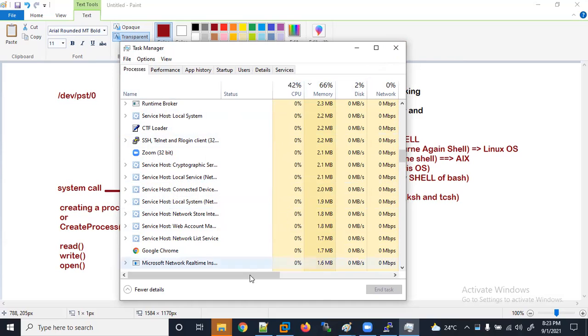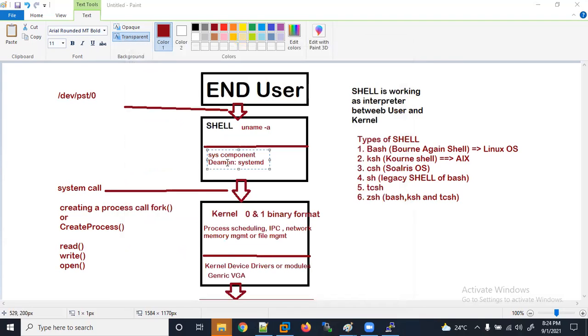It's not running in the foreground like when I open Google Chrome, where Chrome is your front end. But I'm talking about a backend process. A backend process in Linux is called a daemon.